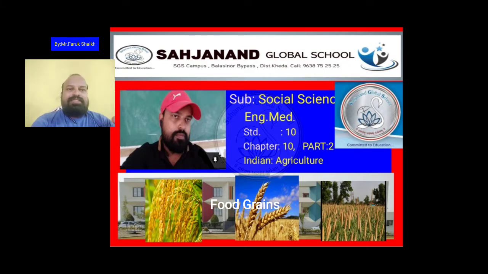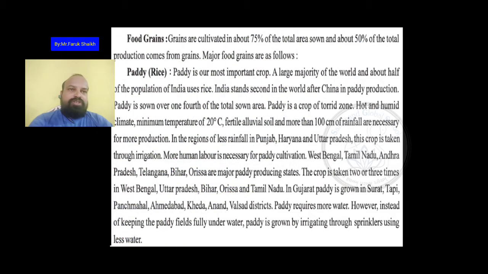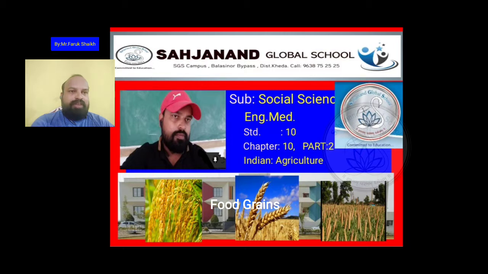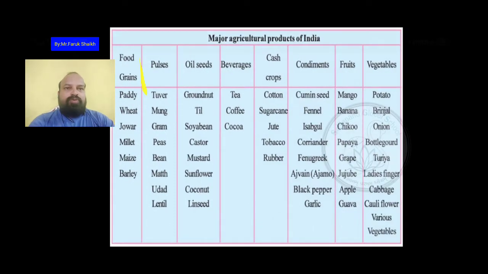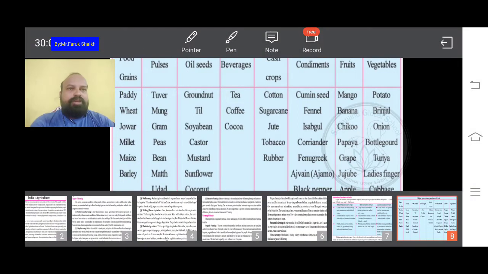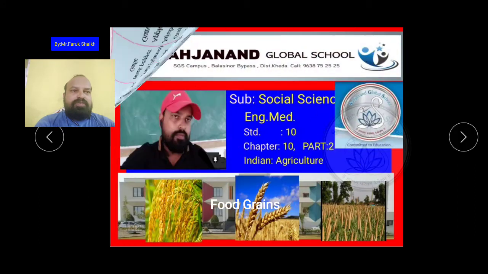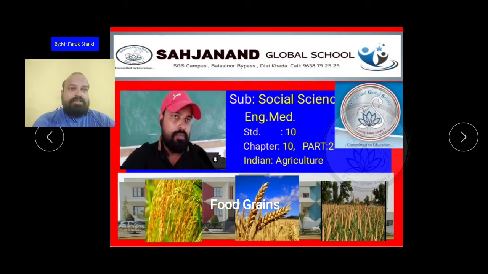Today in this video I am going to teach you which types of food grains are carried out in India. In the last period also I showed you these types of food grains grown in India, like paddy, wheat, jowar, millet, maize and barley. So let us start our video, second part, Indian agriculture, food grains.